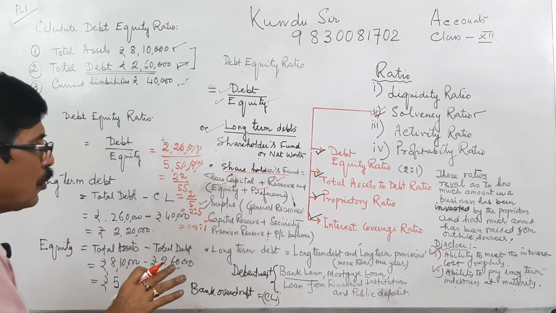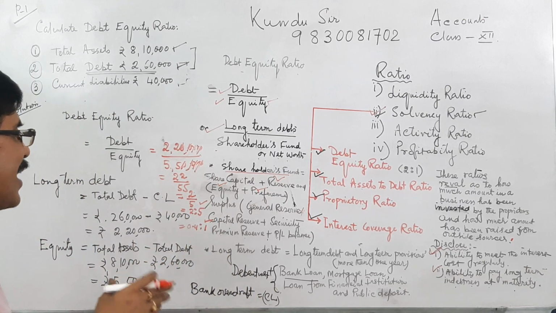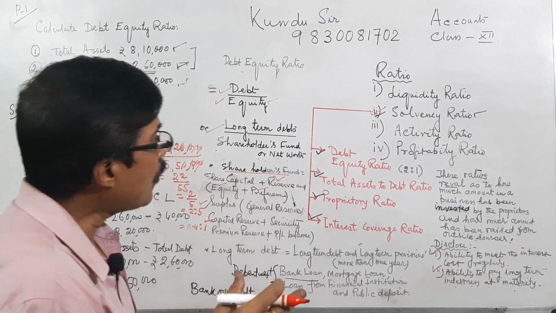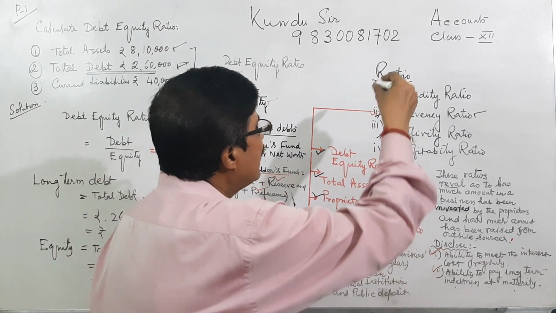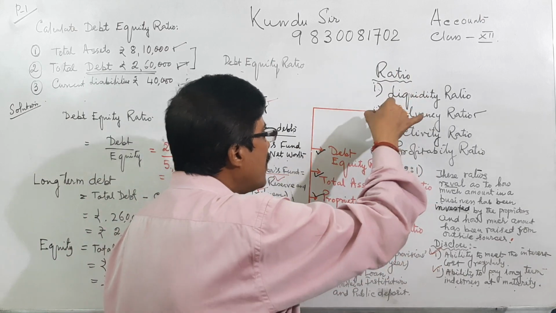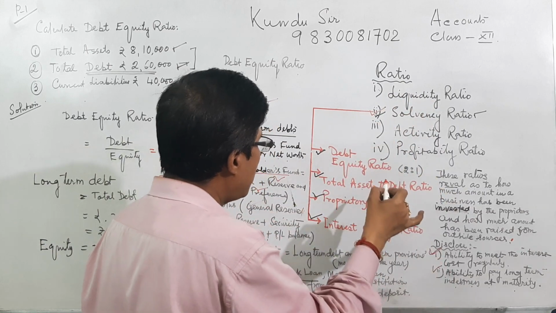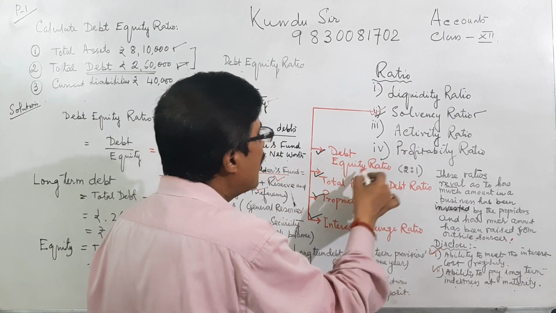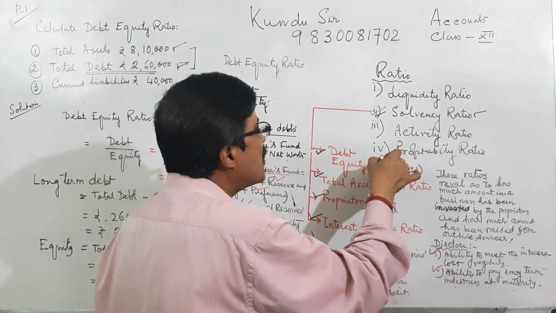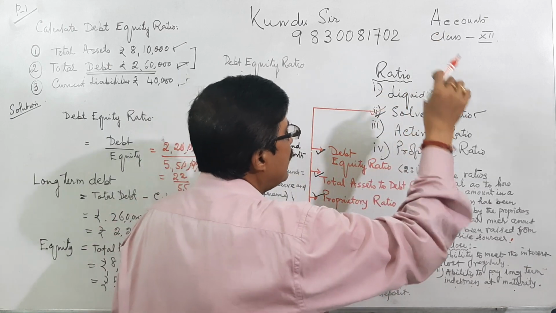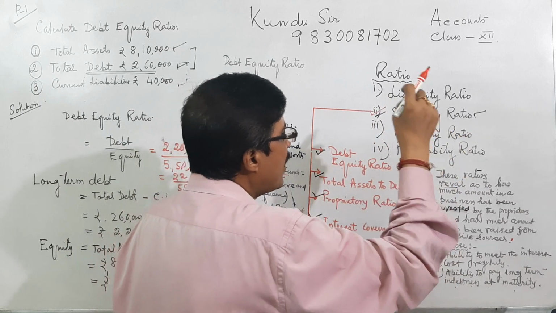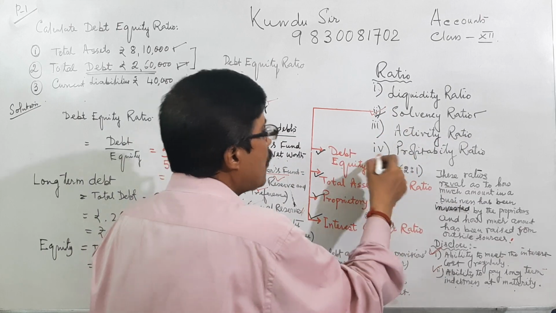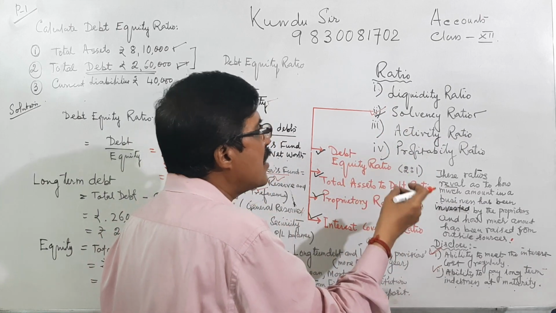So now I am concluding, and another part will be taken in the next class, and there will be continuation until we complete all the ratios. Liquidity is already done, solvency we are doing, and only one part is done today, the debt equity ratio. After completion we will go to activity ratio, then profitability ratio. Solvency ratios are expressed in ratio form, activity ratios are expressed in times, and profitability ratios are always expressed in percentage.